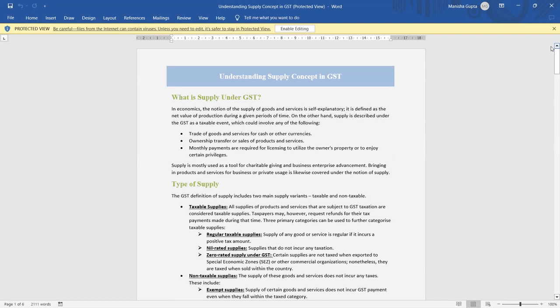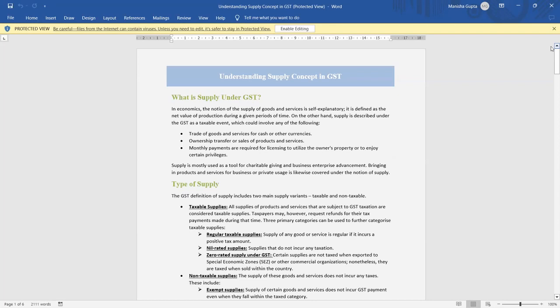Types of supply: there is taxable and non-taxable supply. Taxable supply is where a regular person who pays tax under GST and is able to claim ITC. In taxable supply, there are three primary categories: regular taxable supply, for a regular taxpayer; nil rated supply; and zero rated supply.